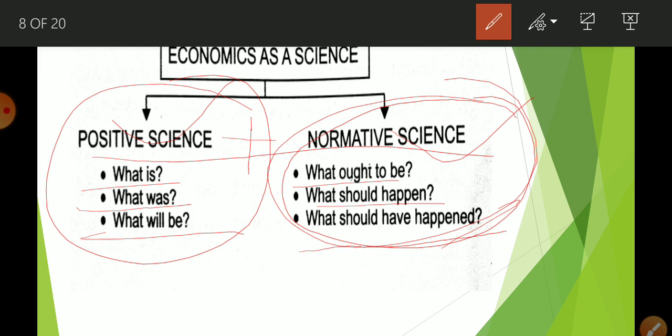Suppose you are studying that Sachin is a good batsman, then this is positive science. Why? Because we can prove it with the help of the records maintained by Sachin Tendulkar. On the basis of that we can see that yes, Sachin is a good batsman or the best batsman.